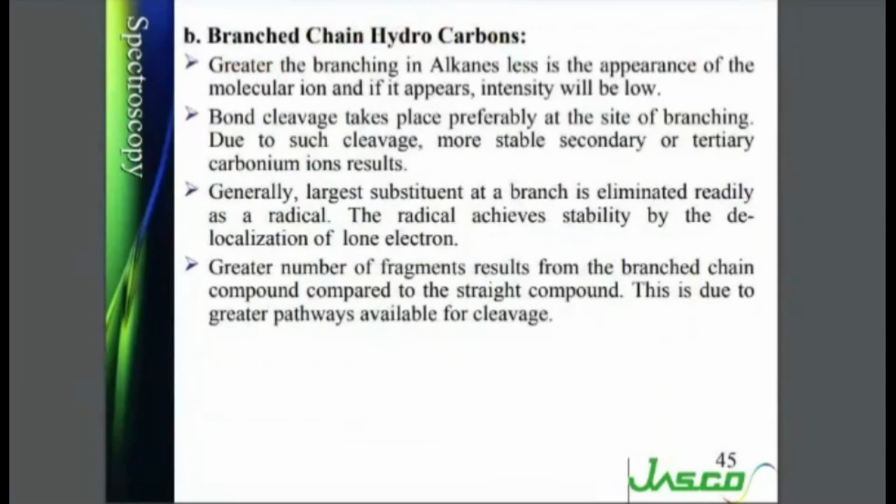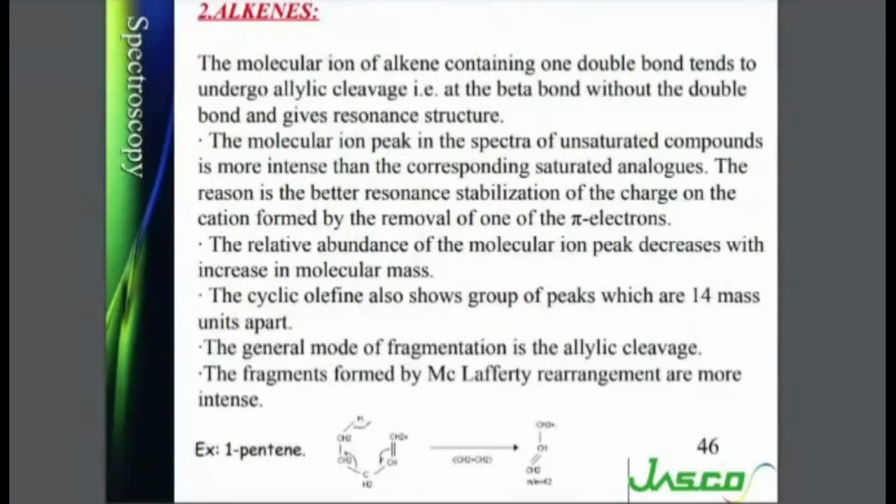Let us see what happens to branched chain hydrocarbons. We have seen this. At the branching, the fragmentation is likely to take place. The most stable chain, which is least ionizable, will carry the charge, and the longest chain, which is capable of carrying the radical, will be separated. So what happens in alkenes?